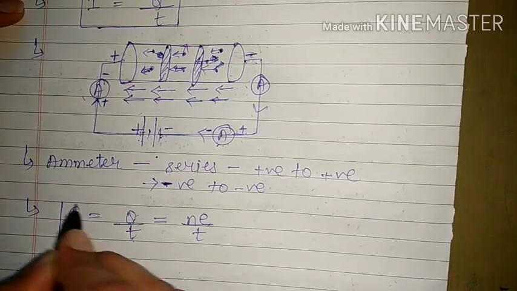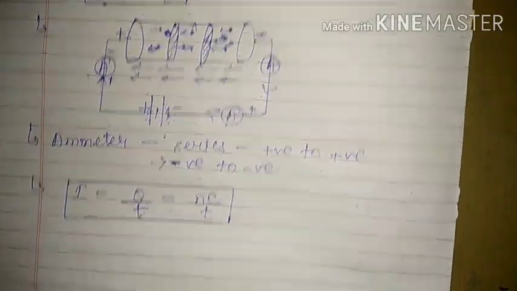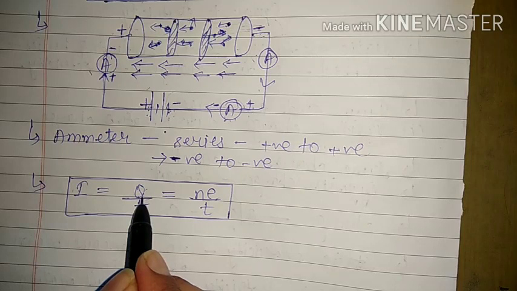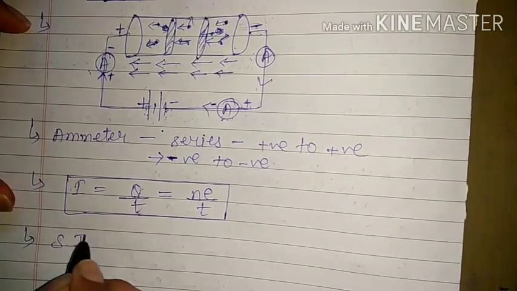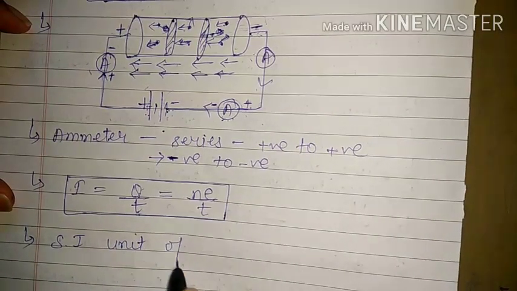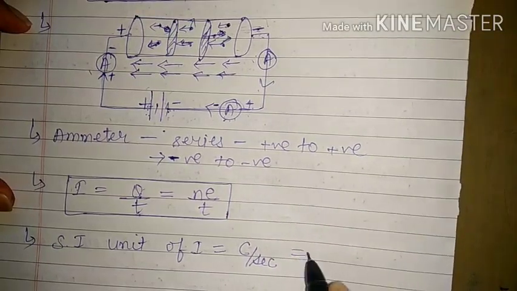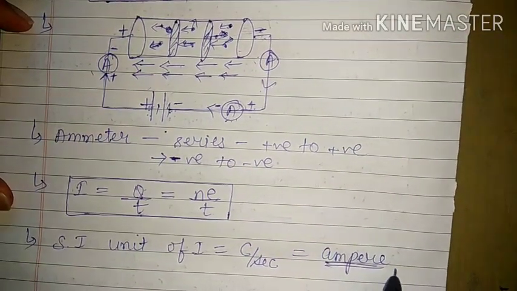From here we will find out two concepts. The first concept is its SI unit. We know that the SI unit of charge is coulomb and of time is second. So the unit of current is equal to coulomb per second, which is known as ampere.